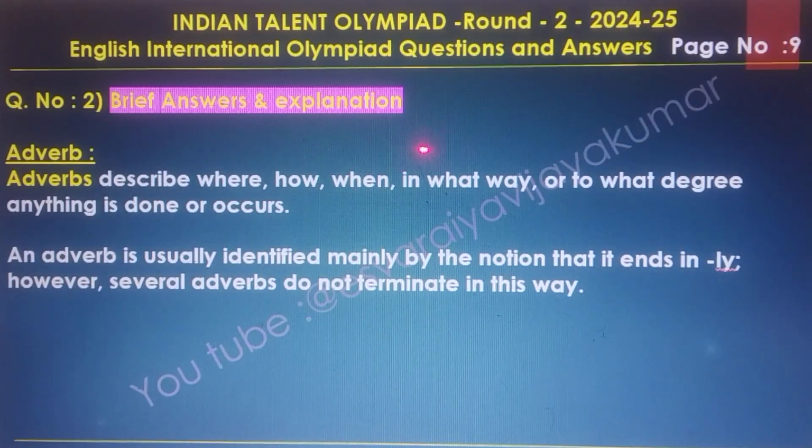Adverb, the brief answer and explanations. An adverb describes where, how, when, in what way, or to what degree anything is done or occurs. An adverb is usually identified by the fact that it ends in ly. However, several adverbs do not end in this way.